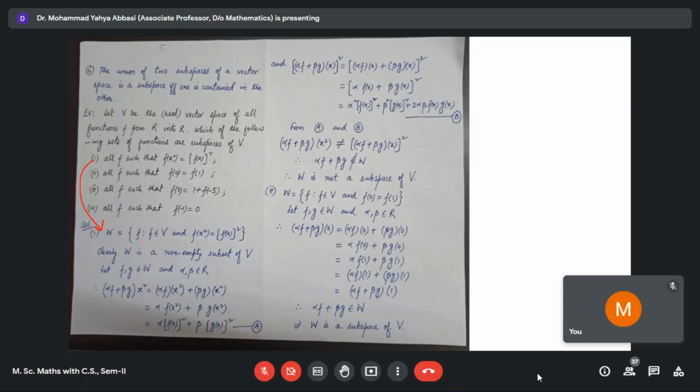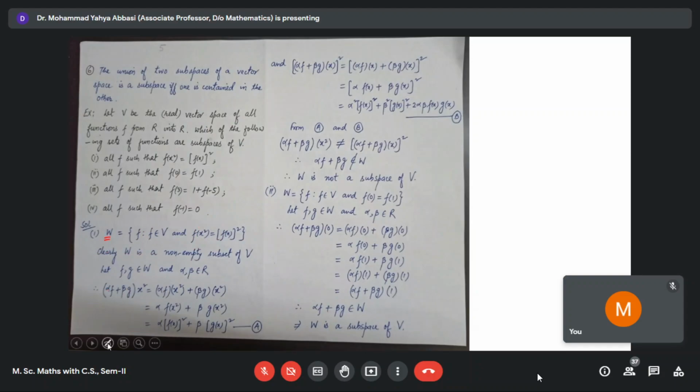W is equal to the set of F such that F belongs to V and F of x square is equal to F of x whole square. So clearly, W is a non-empty subset of V. You see that this contains elements of V, therefore it is a subset of V. And of course, F can be replaced by the zero function, 0 from R to R, which maps every element to 0. This is 0 belongs to V such that 0 of x square is equal to 0, and 0 of x whole square is also 0. Therefore, this condition is satisfied. It means that this 0 is an element of W.